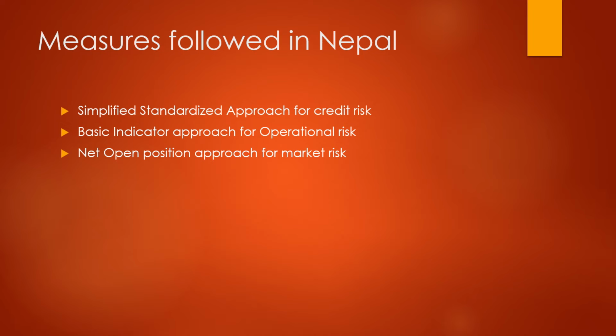Okay, so basically we will talk about this in detail in our coming classes, like NRB directive, capital adequacy framework directive number 1. Okay, so now for operational risk, basic indicator approach, so here the gross income of 3 years is taken as average, and by using that, operational risk weight is calculated.